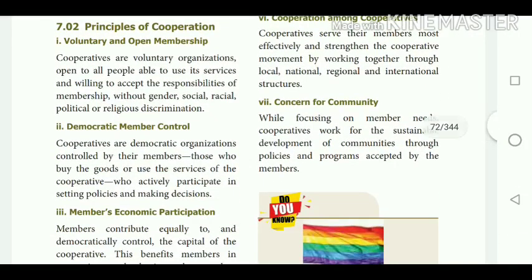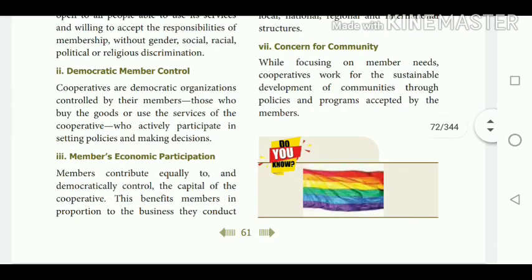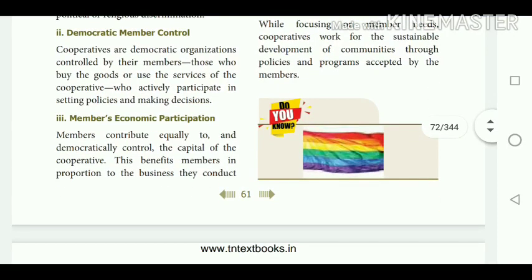Then the second one is democratic member control. That is, the policy followed is a democratic organization controlled by its members who buy the goods or use the services of the cooperative and participate in setting policies and making decisions. That is, no one is controlled by any other person. They are acting democratically.